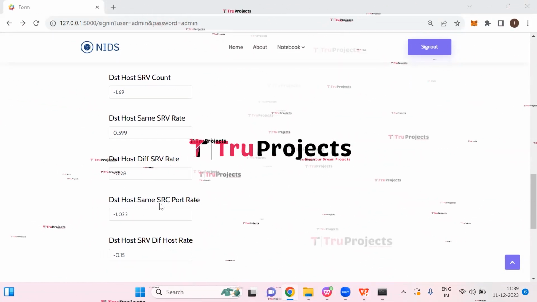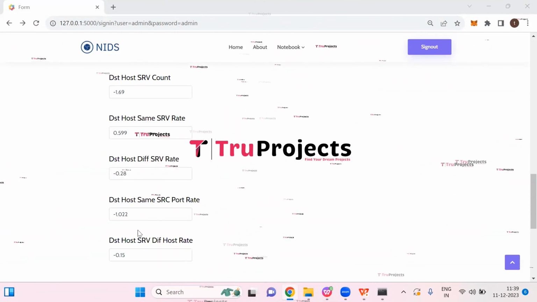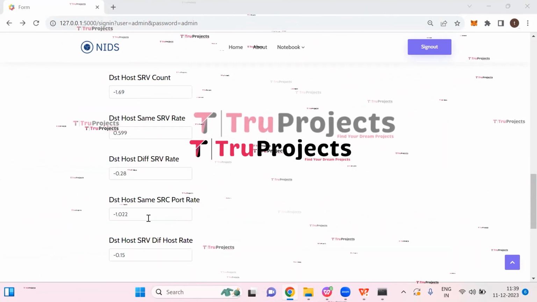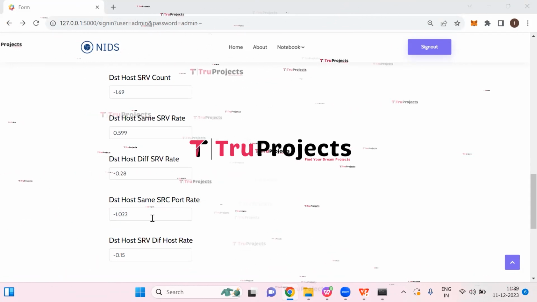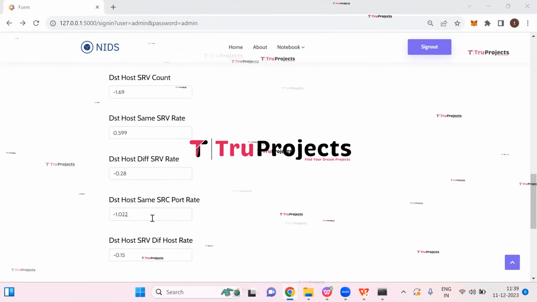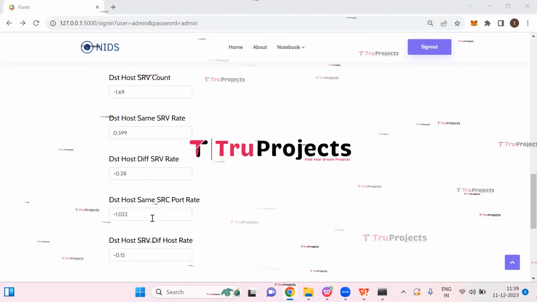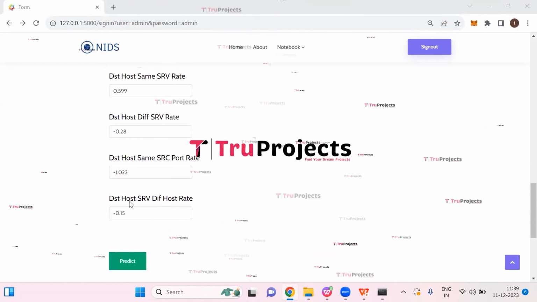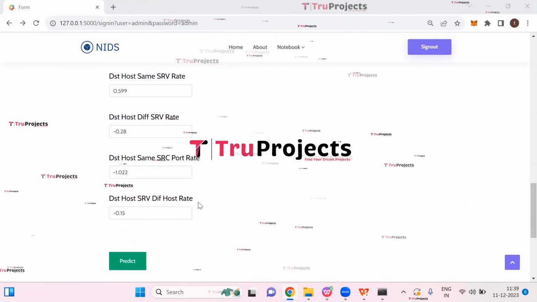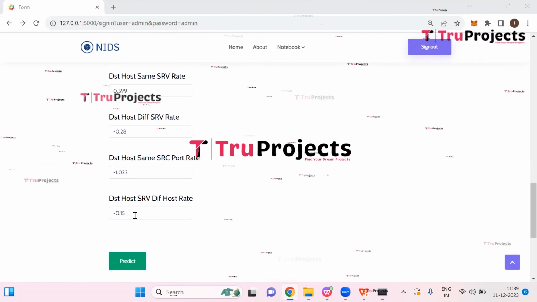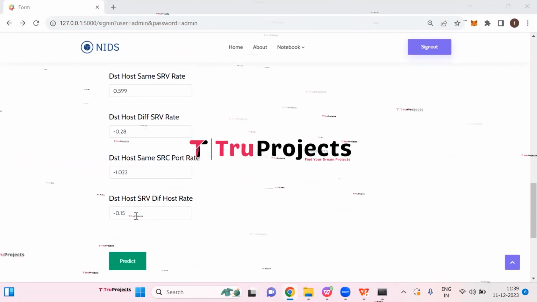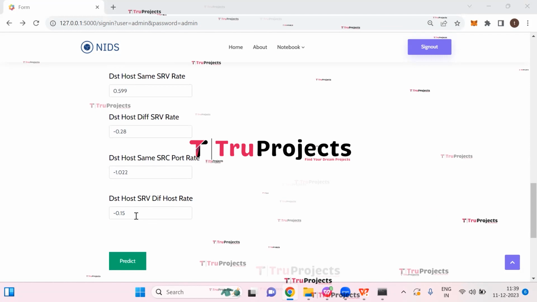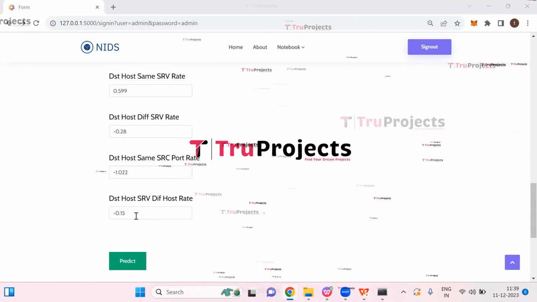Destination host same SRC port rate is minus 1.022. Rate of connections using the same source port from the destination host. Destination host SRV different host rate is minus 0.15. Rate of connections to different hosts using the same service from the destination host.